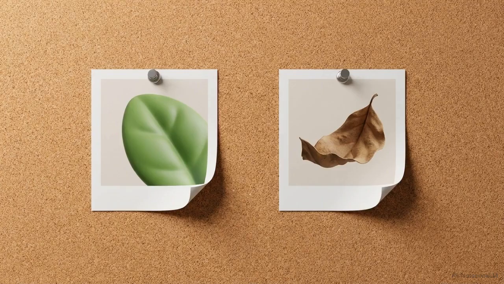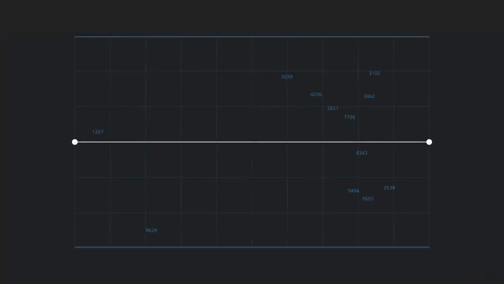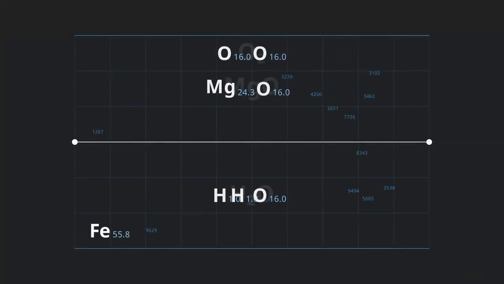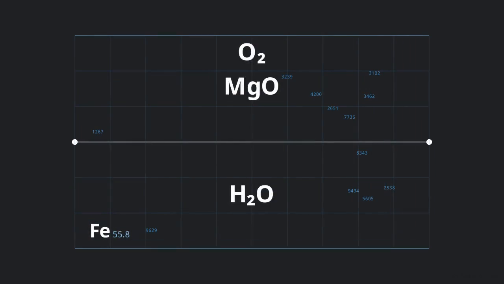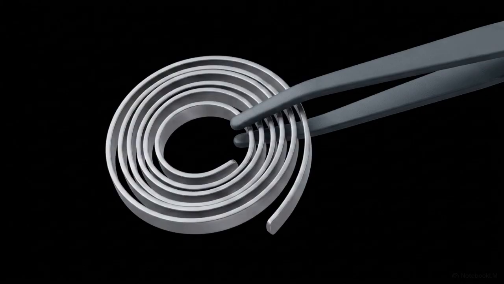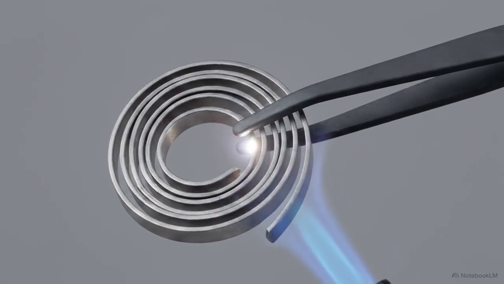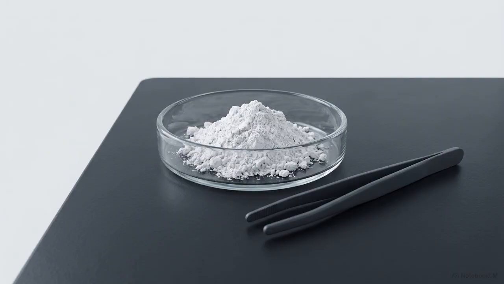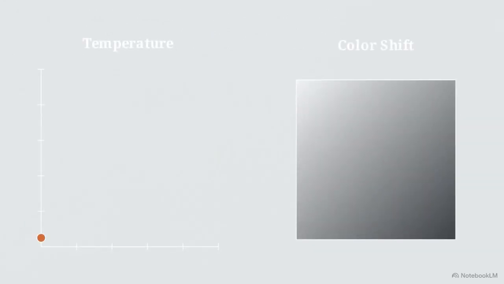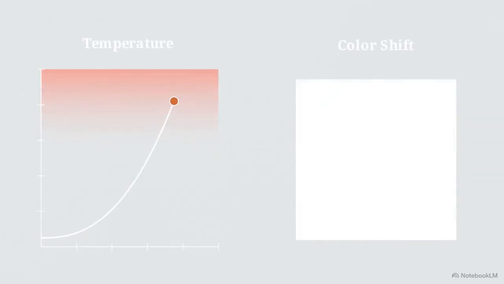We can easily observe the before and the after of these objects. The challenge is developing a system to track exactly what happens in the invisible space between them. To see this transition clearly, we can isolate a single reaction. When a metallic magnesium ribbon is held with tongs and exposed to a flame, it ignites with a sudden, intense white light. The physical changes are immediate. The metal ribbon is replaced by a brittle white ash called magnesium oxide, accompanied by a sharp rise in temperature and a total shift in color.